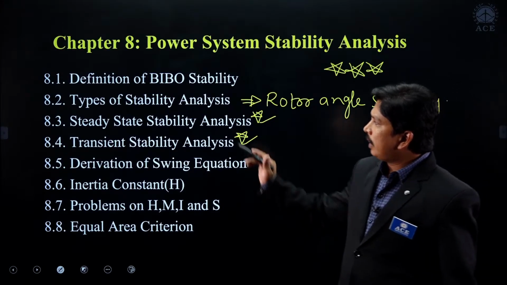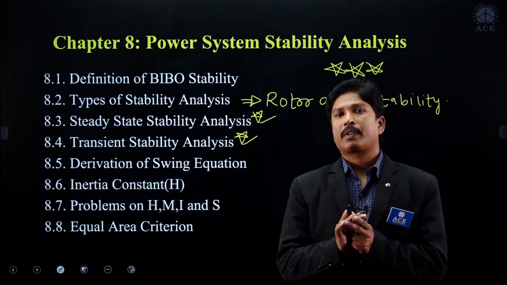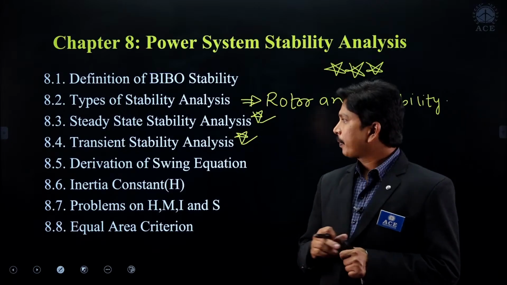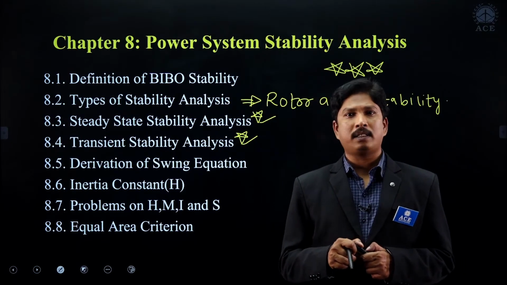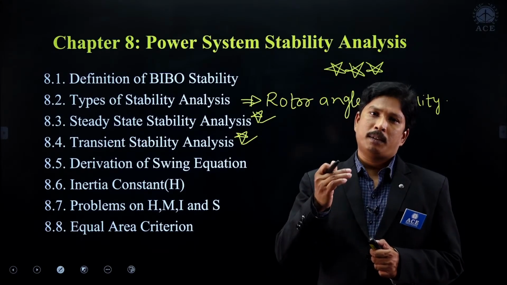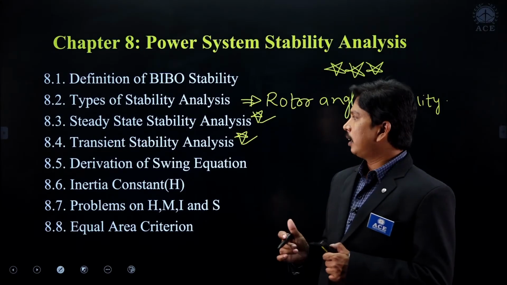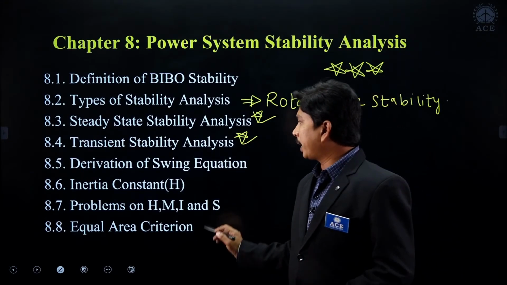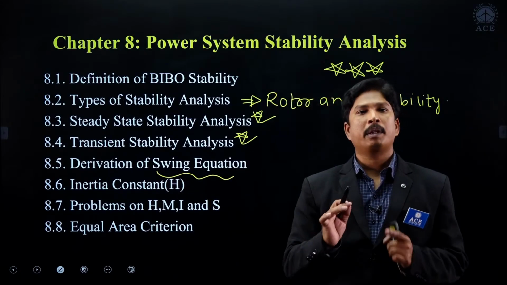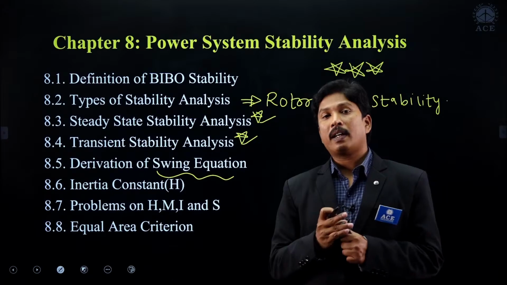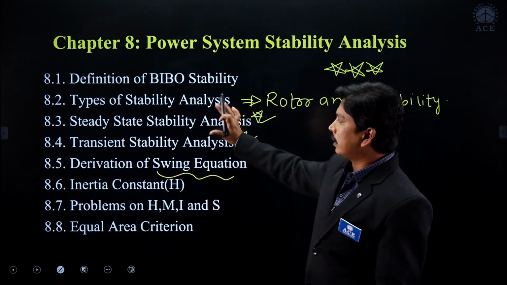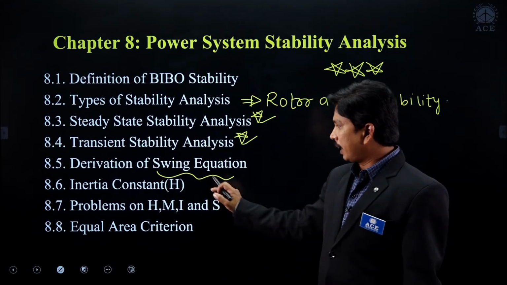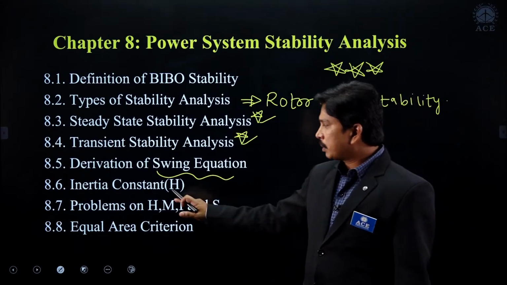Clear? Steady state stability analysis we do only by using the power transfer equations, whereas in transient stability analysis we are unable to use the power transfer equations directly. Why? Because the fault will be very large. Because of huge faults, we derive the swing equation. The dynamic model of the rotor should be studied, and then we are able to analyze the transient stability of the power system network.